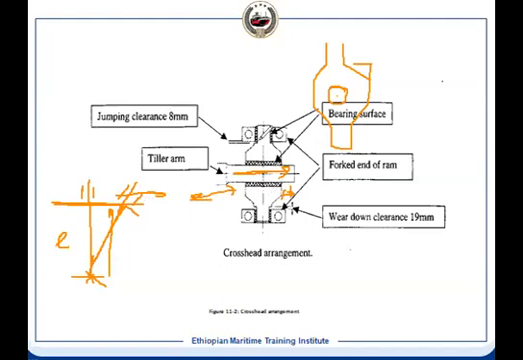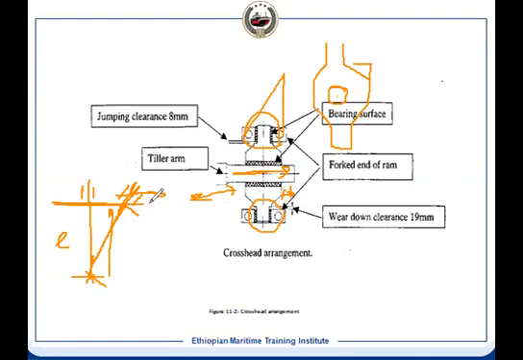But your crosshead pin also has to turn to have an angular displacement. It has got linear displacement in this direction. At the same time, it has to have an angular displacement so that there is no mechanical interference between the tiller arm and the crosshead pin. That is how we can achieve that. We have a bearing here and a bearing here. And this portion, what we see, is the portion of the ram. It means this is having a linear motion.